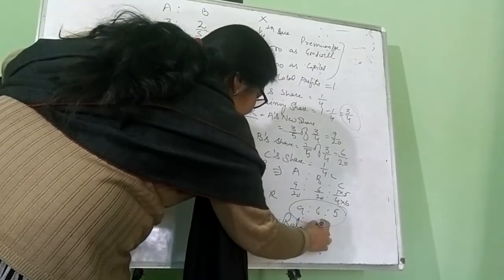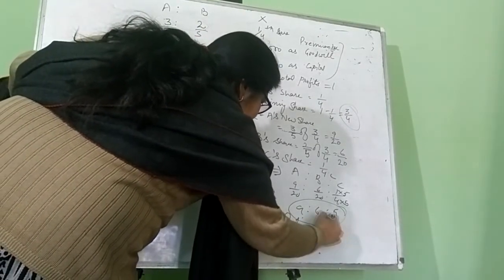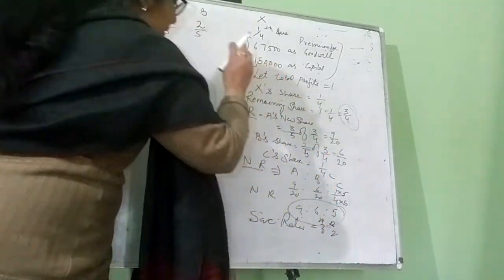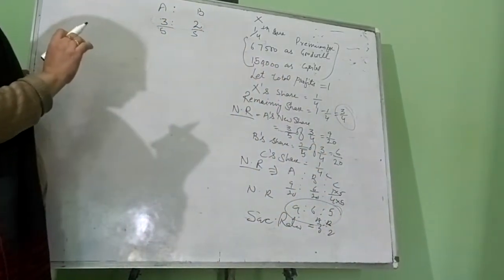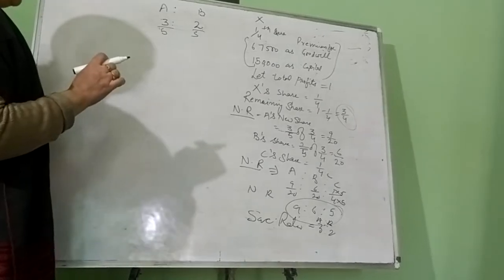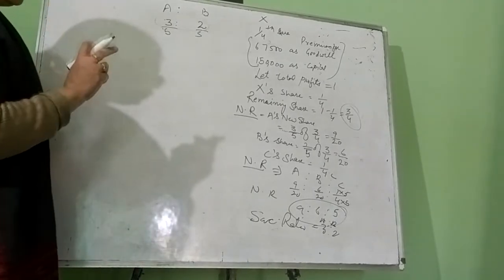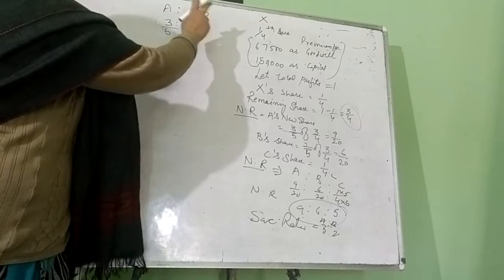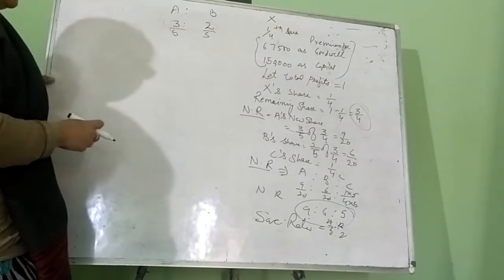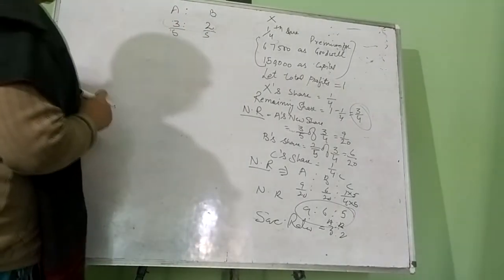It will be their old ratio, that is 3:2 between A and B. We have to consider this when the new ratio is not given and only the new partner's share is given in the question. So the next step is to pass journal entries.